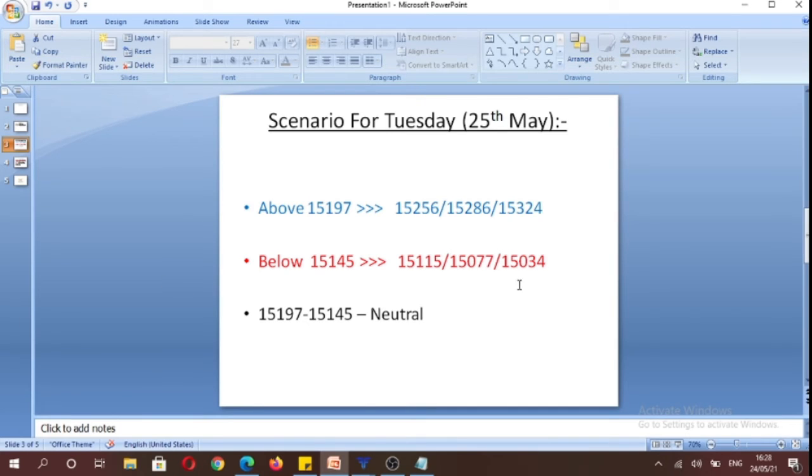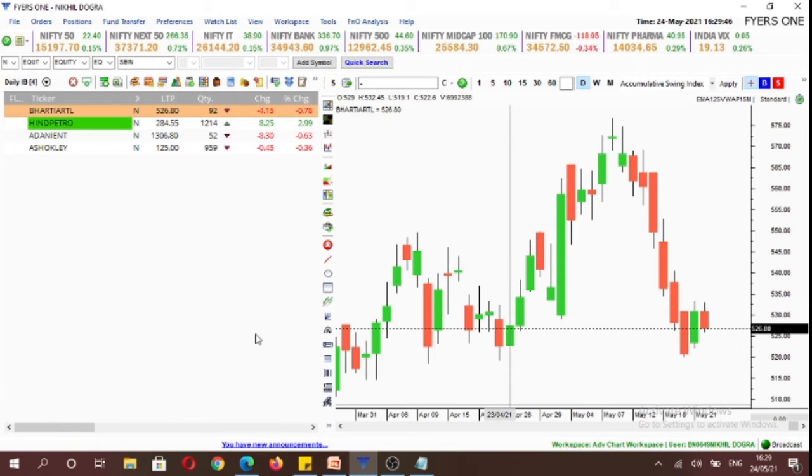You have to remember that the highest amount of puts have been written at the 15,000 strike, so it is possible that it may act as a strong support going forward. And the neutral price range is 15,197 to 15,145 for the index, in which one can refrain from making any trades. Now we would be discussing our stock watch list.